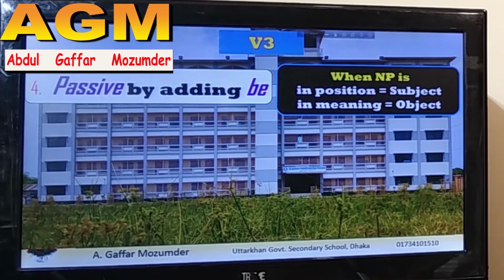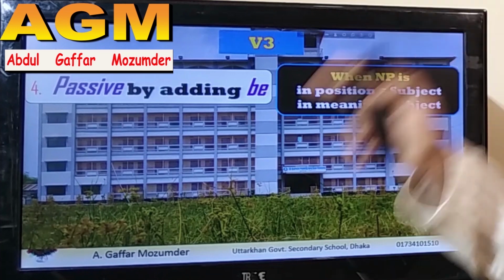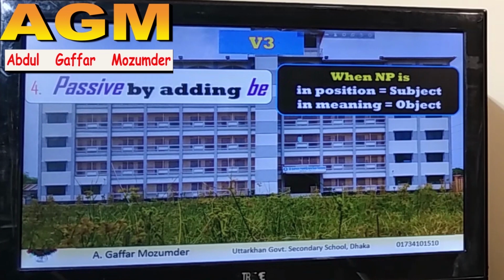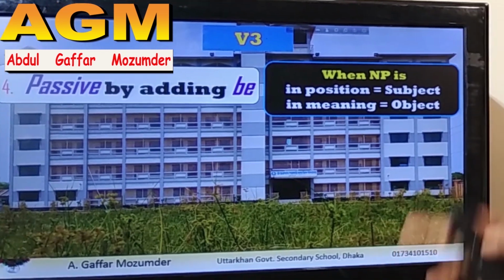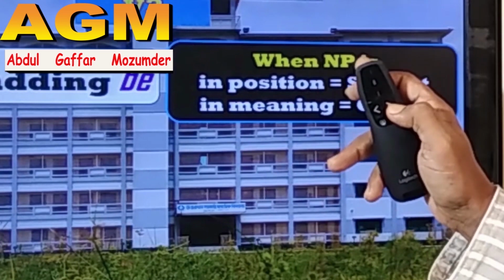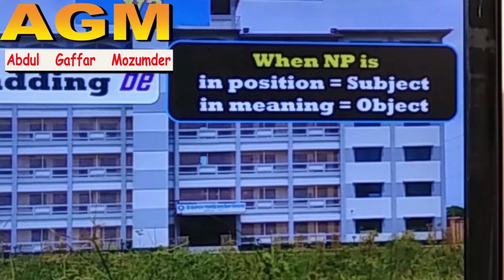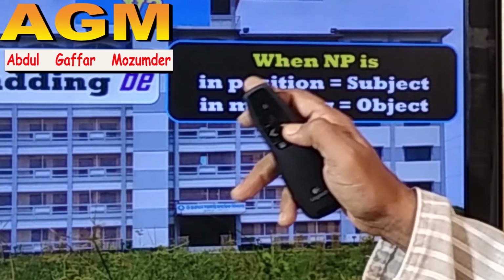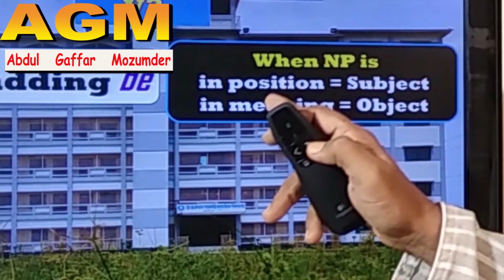Previously in structure 3 I said passive is NP V3, but there is another rule. Passive by adding be means in the sentence you will not see any be verb, but you have to add it to write your answer. And when will you do it? You will do it when the NP, the noun or pronoun that sits before the gap or the blank verb, is in subject position but object in meaning.